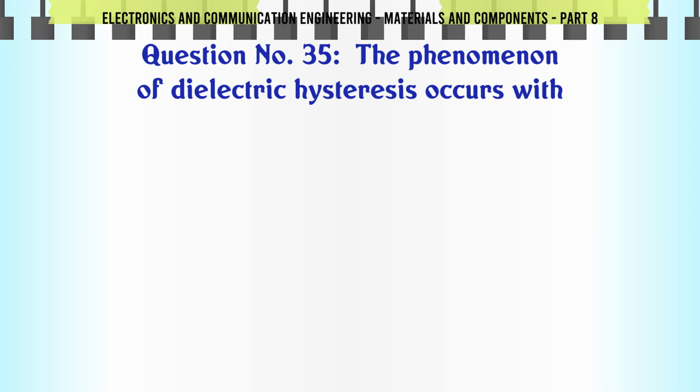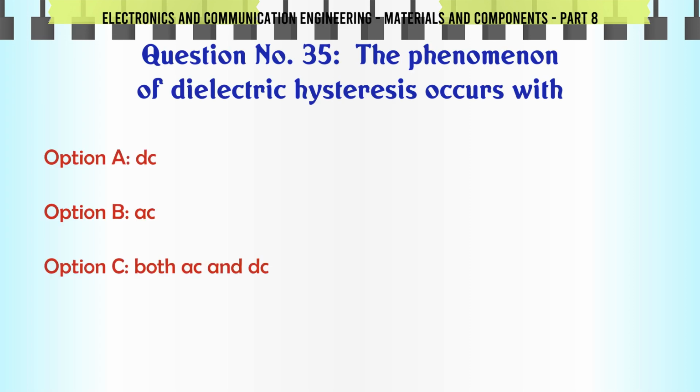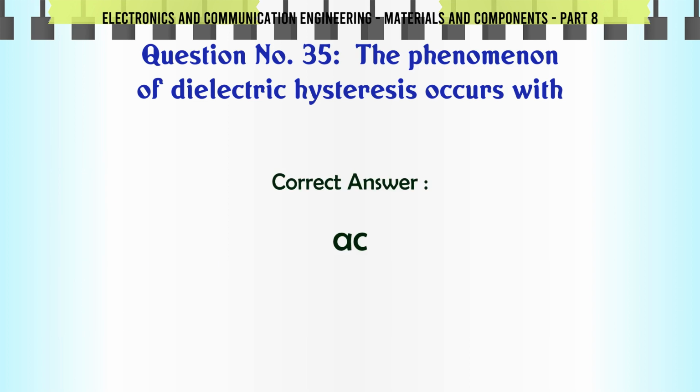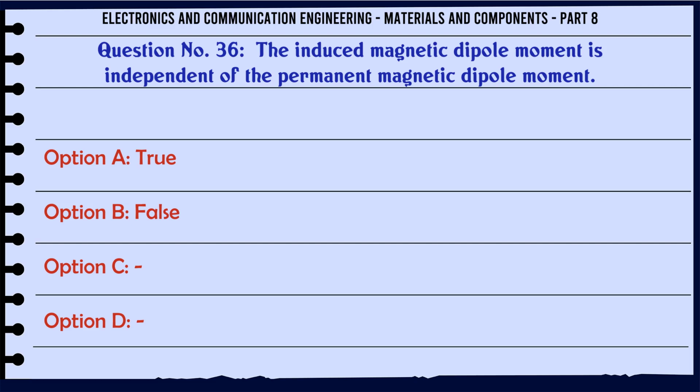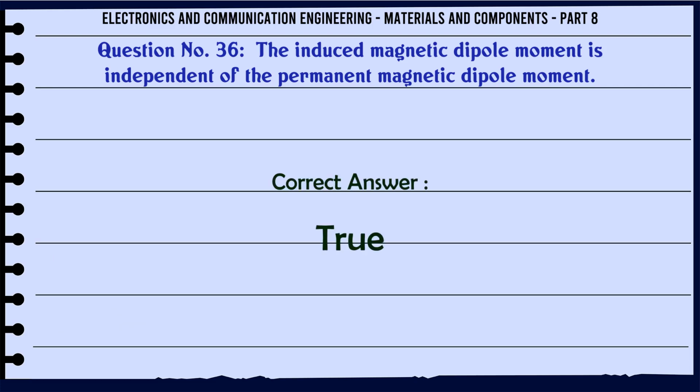The phenomenon of dielectric hysteresis occurs with A. DC. B. AC. C. Both AC and DC. D. None of the above. The correct answer is AC. The induced magnetic dipole moment is independent of the permanent magnetic dipole moment. A. True. B. False. C. D. The correct answer is true.